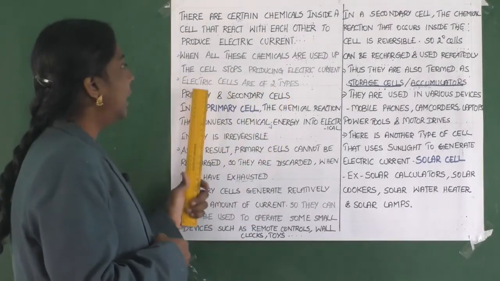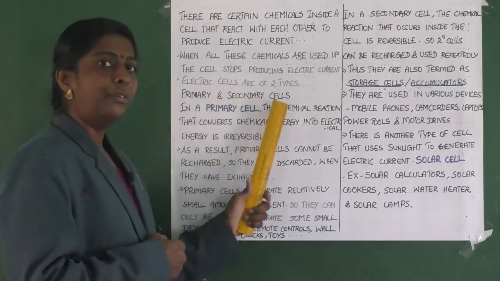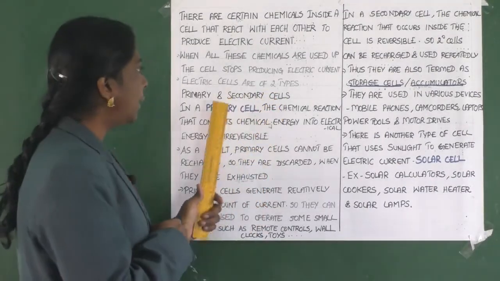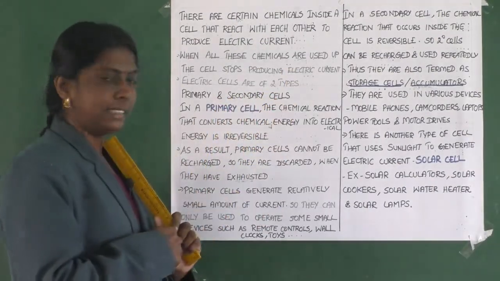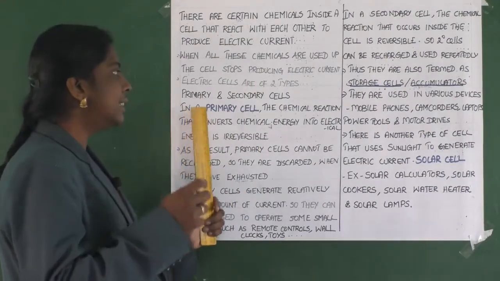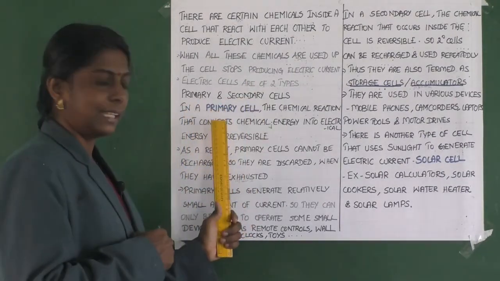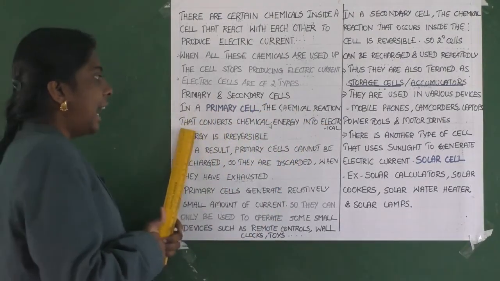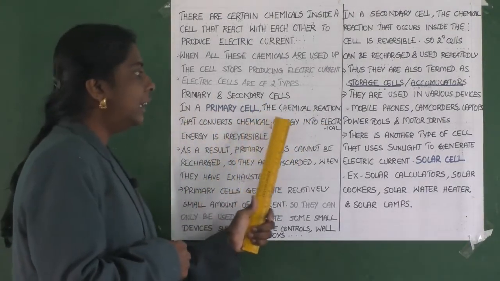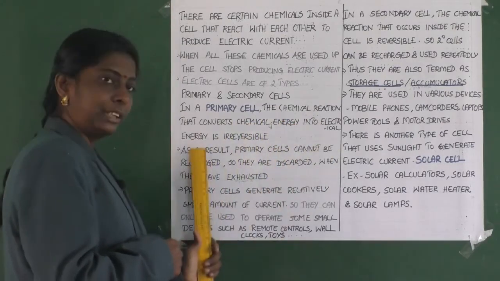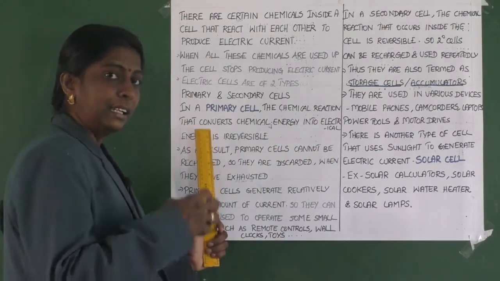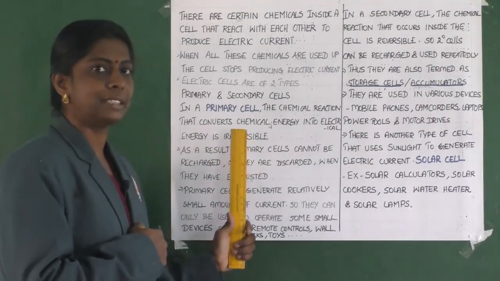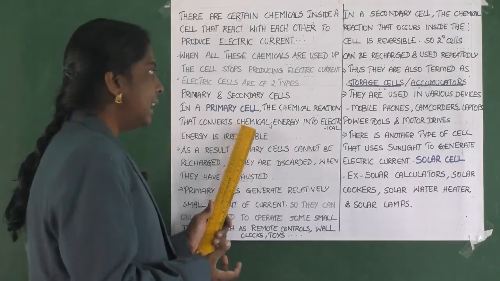Then electric cells are of two types. They are basically two types. What are they? Primary cell and secondary cell. So first let us learn about the primary cell. In a primary cell, the chemical reaction converts chemical energy into electrical energy, and the change is irreversible. What is a primary cell?